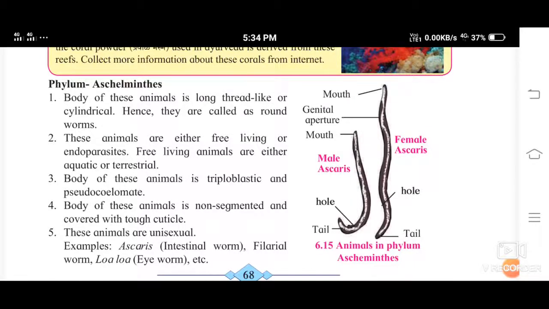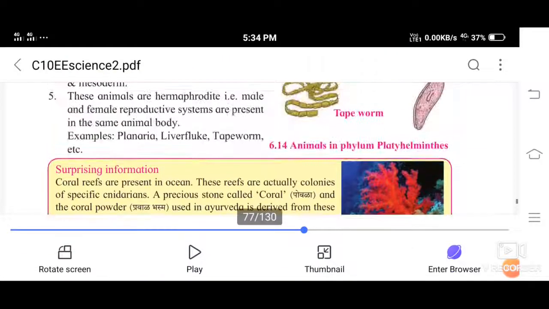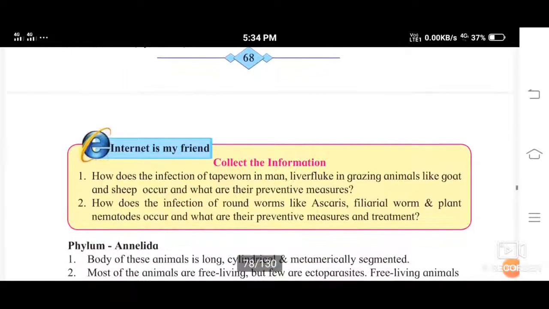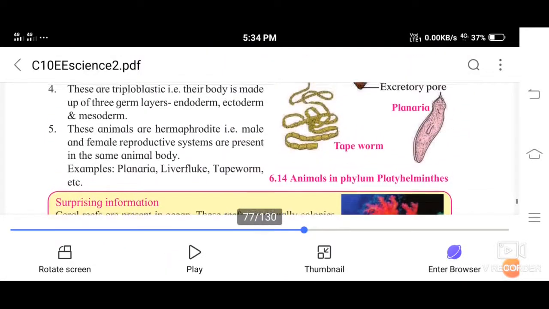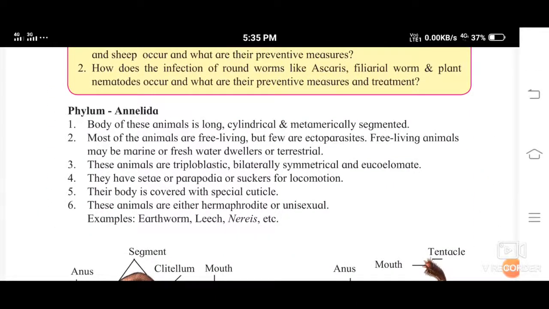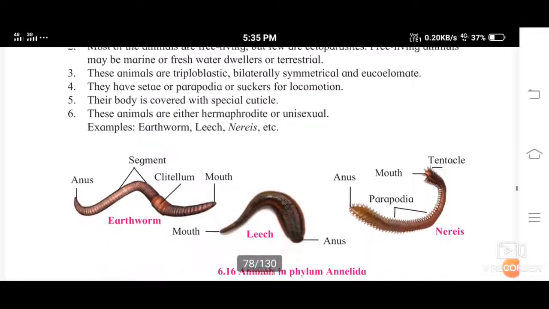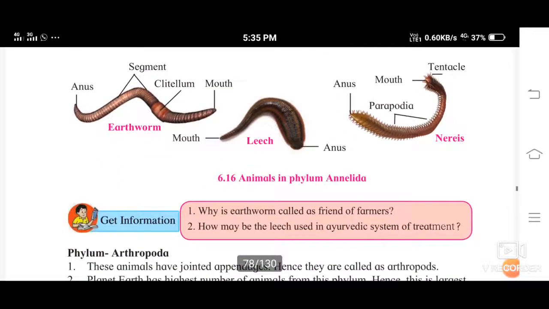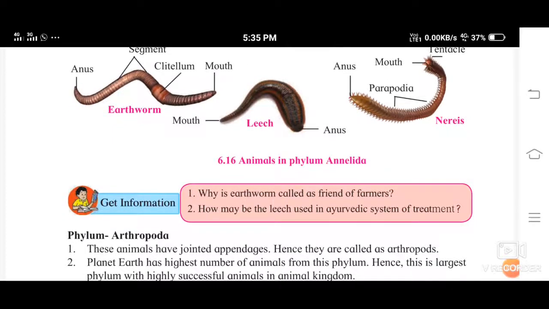Friends, in the last video, I taught you Annelida. So, phylum Annelida and phylum Aschelminthes. In Annelida, we saw these examples: earthworm, leech, and Nereis. Then I told you why the earthworm is called the friend of farmers, and how the leech is used in the Ayurvedic system of treatment. So today let us start phylum Arthropoda.